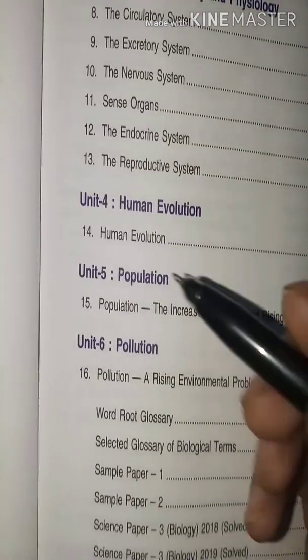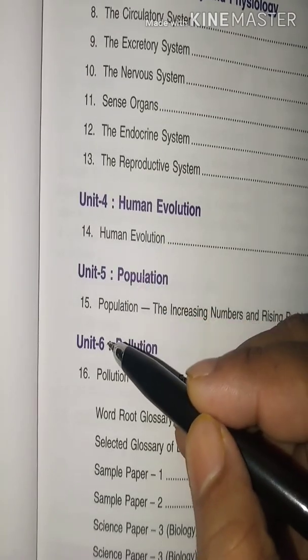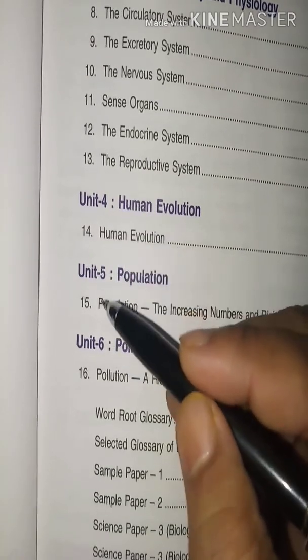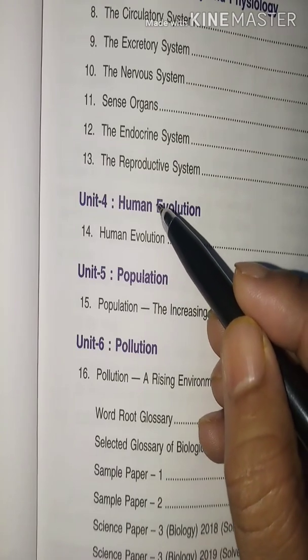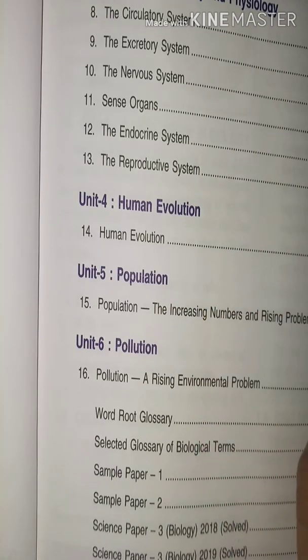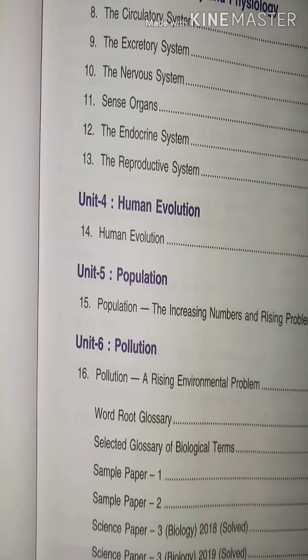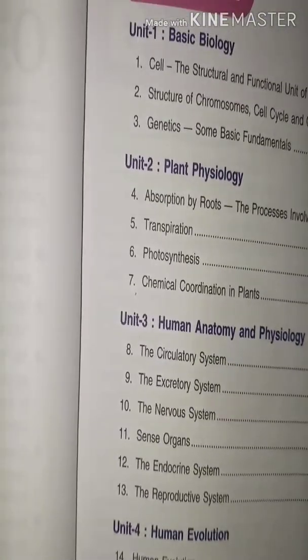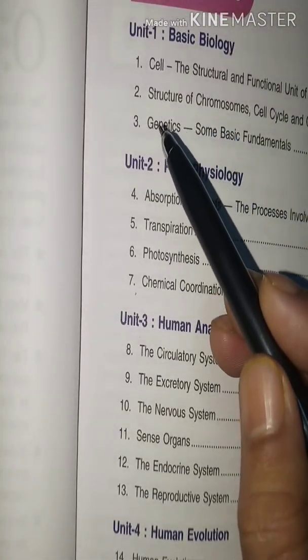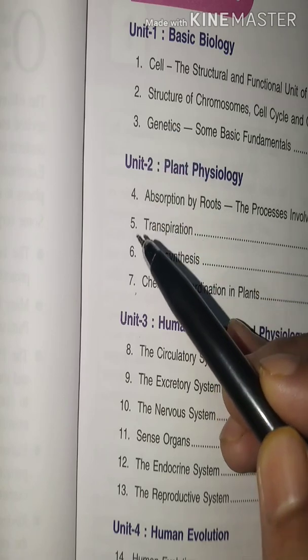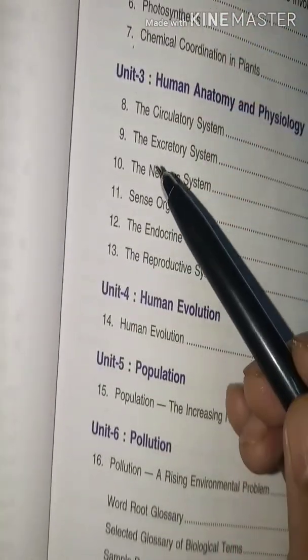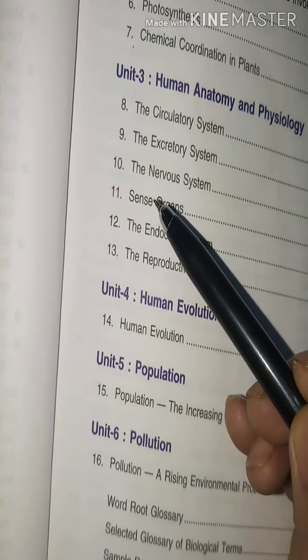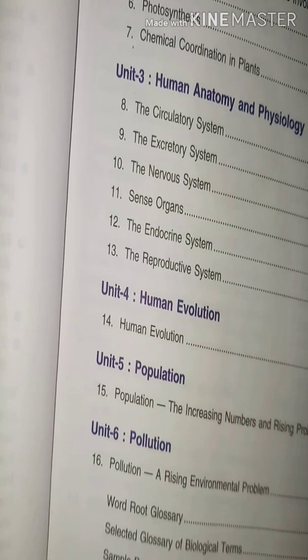Then come to unit 4, unit 5 and unit 6. These are also removed from the syllabus this year, 2020-21. So you have chapter 1, 2, 3, 4, 5, 6, 7, 8, 9, 10, 11. Only 11 chapters you have to complete this year till the examination.